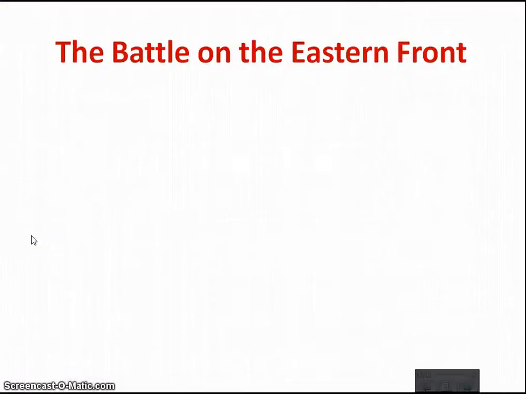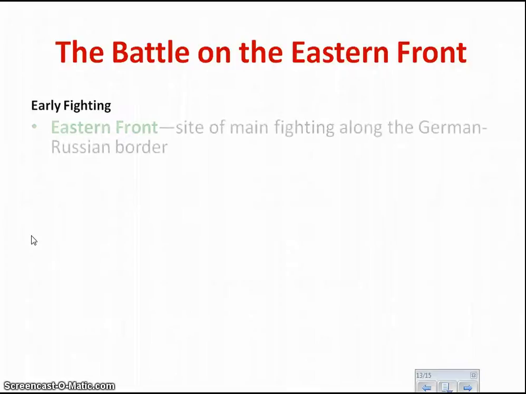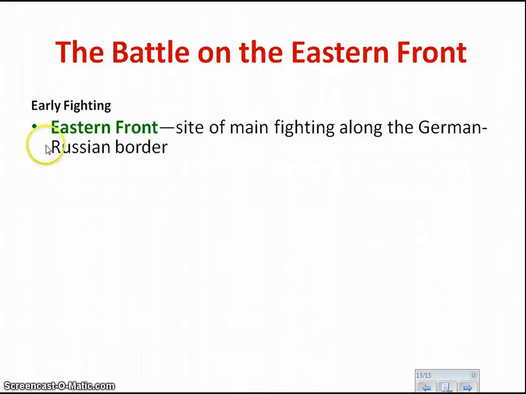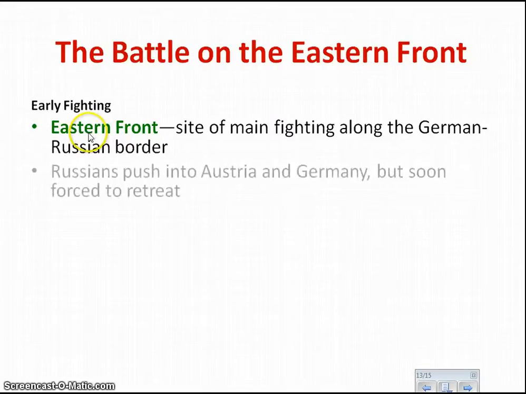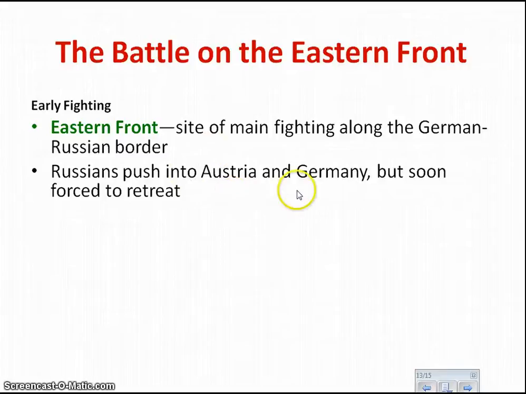Battle on the Eastern Front. Now the Eastern Front is the side on the other side of Germany, against Russia. This is where Germans and Russians are fighting. So the Western Front is where Germans and French are fighting. Now what Russia did is Russia actually first attacked Germany. But Germany counterattacked with more men and better weapons, and the Russians were forced to retreat.